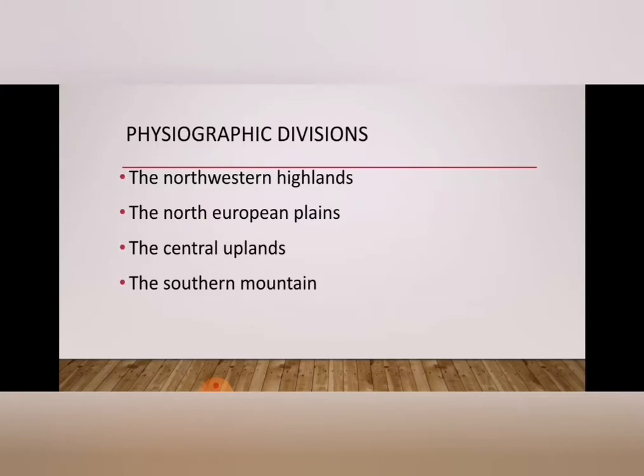Now the Northwest Highlands. This region includes the oldest mountains located in Finland, Sweden, Norway, and extending to Britain and Ireland.